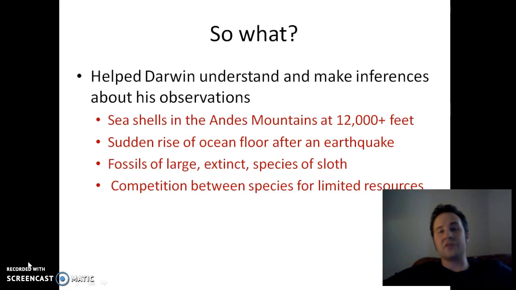Darwin found large fossils of extinct sloths, and we are not talking little tiny sloths. We are talking big, honking sloths, about 8 feet tall. He found the skulls and bones of these things that weren't there anymore. He didn't know why. And he saw that there was competition for limited resources in almost all of his journey. So all the pieces had been laid. Darwin was now starting to think about all of these things and how they fit together.